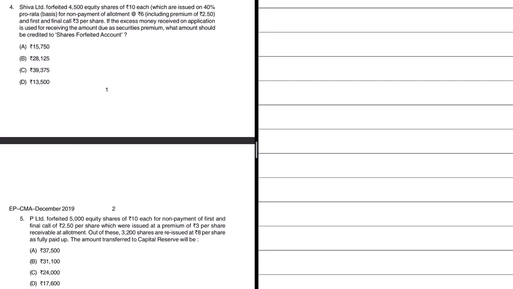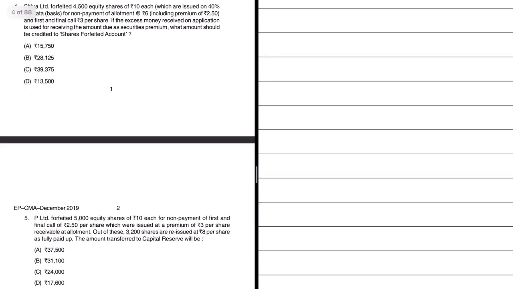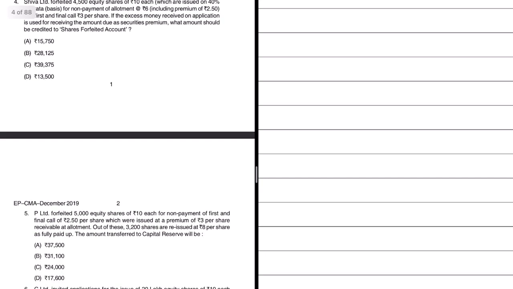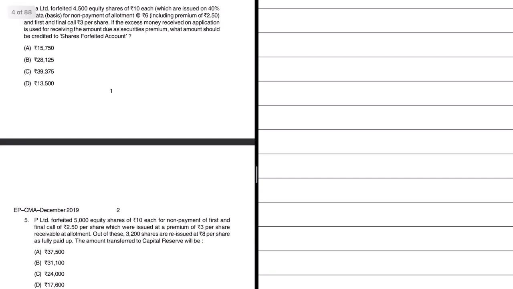This, by the way, is the previous attempt paper. So this is question number 4 of chapter number 3. Shiva Limited forfeited 4,500 equity shares of rupees 10 each, which are issued on 40% pro rata basis. So the number of shares issued is 4,500, but they were issued on pro rata basis at the rate of 40%. We all know what is pro rata basis, that is proportionate basis.